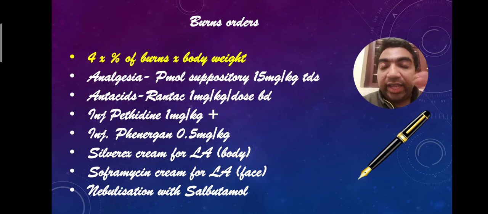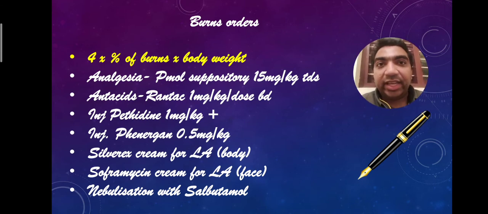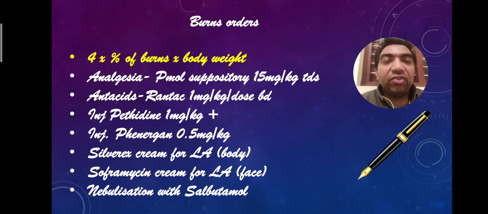If the child is not taking orally, you may have to give maintenance fluid according to the Holliday-Segar formula. So the deficit fluid plus the maintenance fluid should be given to the child. Generally, these burns patients will be taking orally, so only the deficit fluid may be required. Half of the fluid should be given in the first 8 hours, and the next half in the next 16 hours.